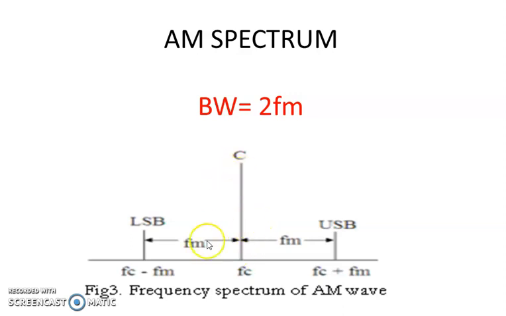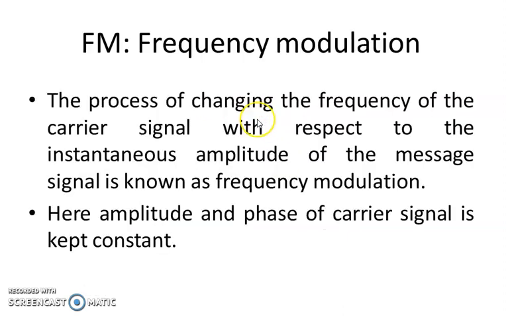From this spectrum we can calculate the bandwidth of the AM wave. The bandwidth is the difference between the upper sideband frequency and the lower sideband frequency. That is fc plus fm minus fc minus fm, which will be equal to 2fm, where fm is the highest frequency component of the message signal. So this is the value of the bandwidth of AM.